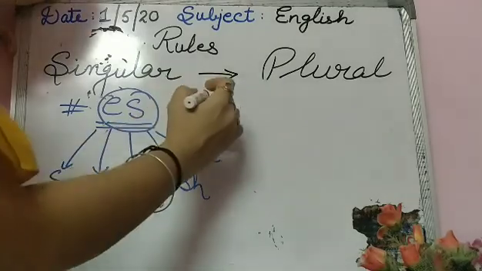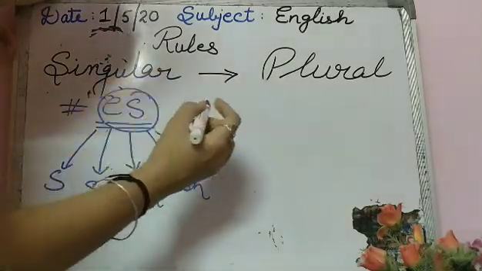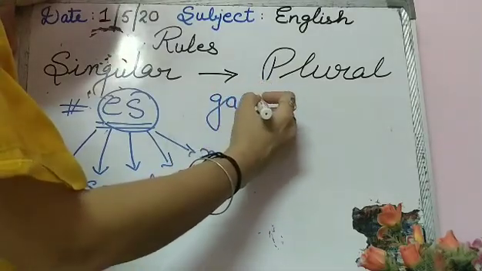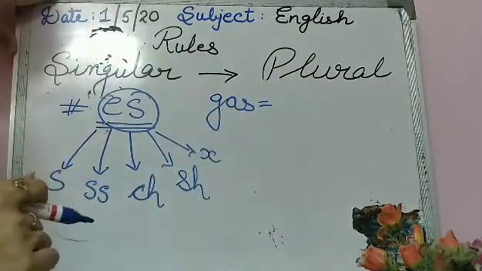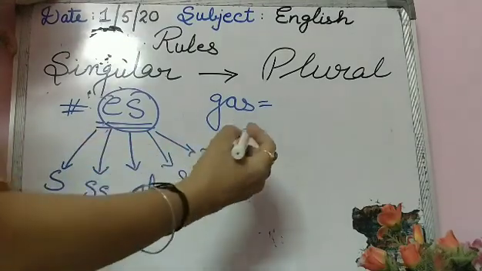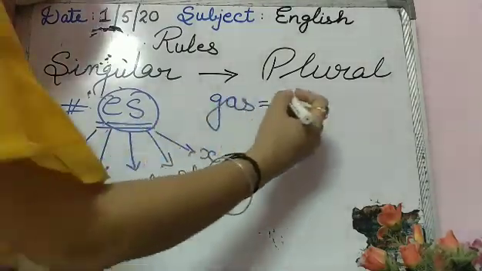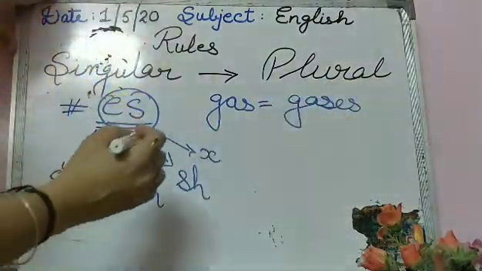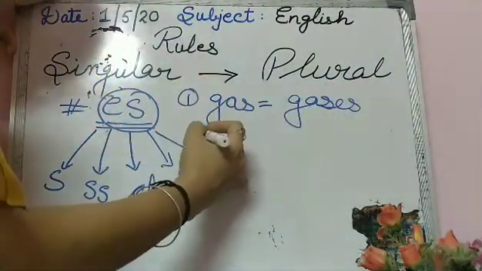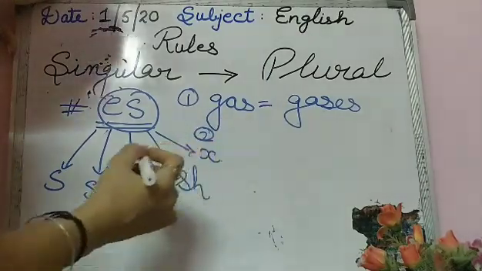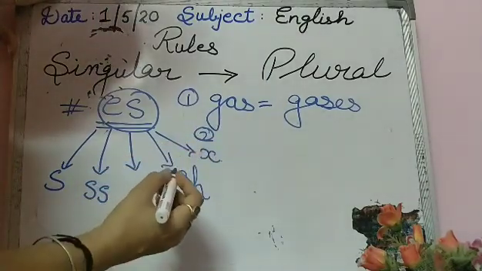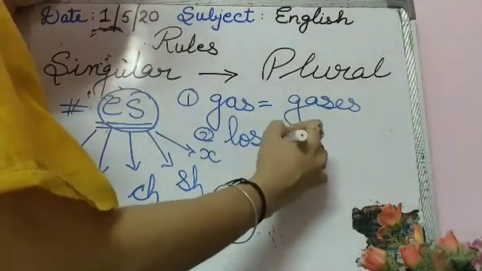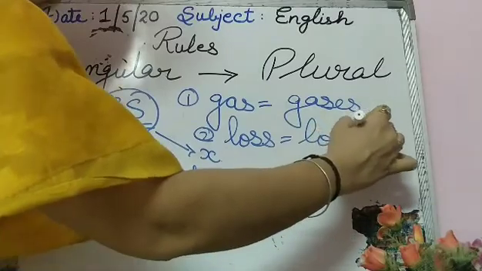Let's take the example with s. The spelling is gas, G-A-S. When you will add es to it, it becomes gases. Second example we can take of double s, that is loss, L-O-S-S becomes L-O-S-S-E-S.